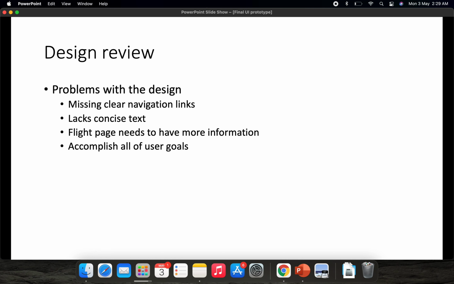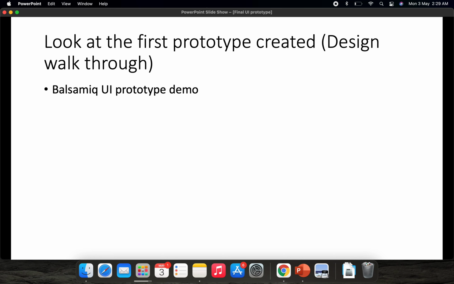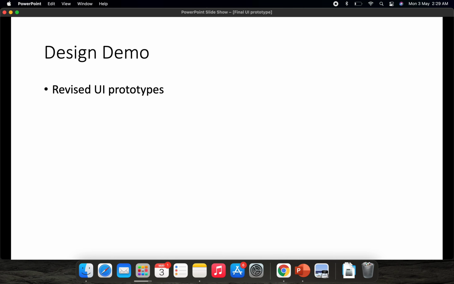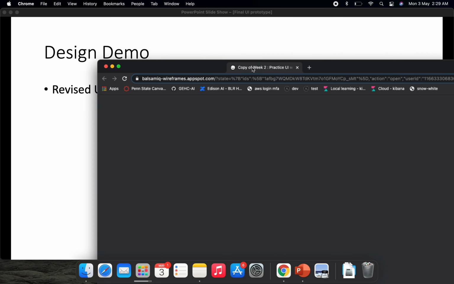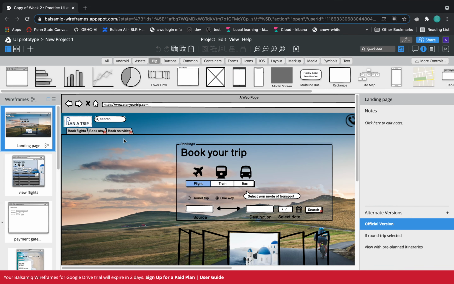The flight page needed more information, and first and foremost, the most important thing was that it did not accomplish all of the user goals that we highlighted over here. So now let's have a look at the final revised version of our prototype.